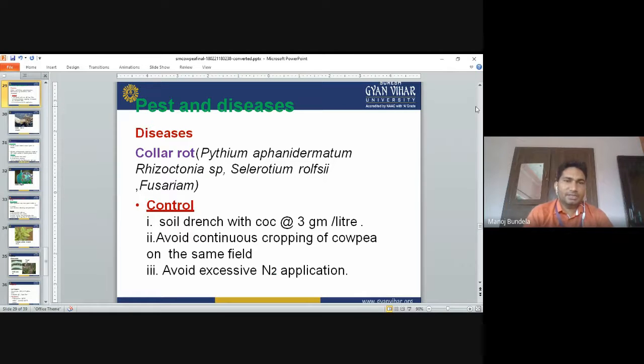Pests and diseases. First is collar rot. Collar rot is caused by Pythium or Rhizoctonia. It is mainly a fungal disease. It is controlled by a soil drench with COC, copper oxychloride, 3 grams per liter of water. Avoid continuous cropping of cowpea in the same field. We will not grow cowpea in the same field again and again. Avoid excess nitrogen application. If you apply a larger quantity of nitrogen, then also the collar rot will come.